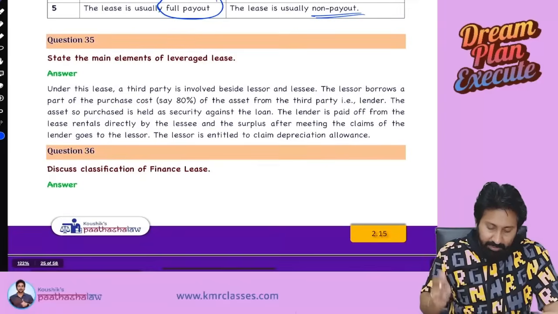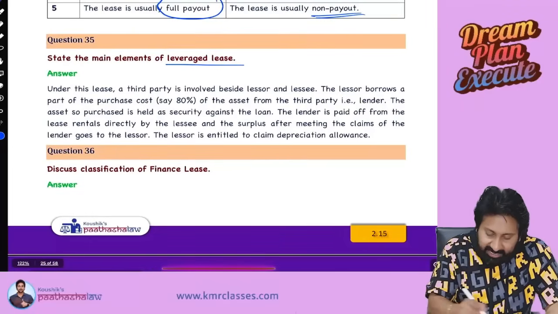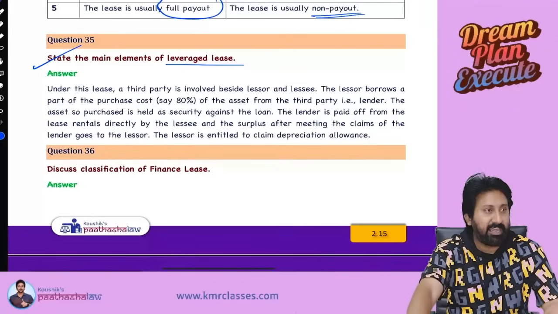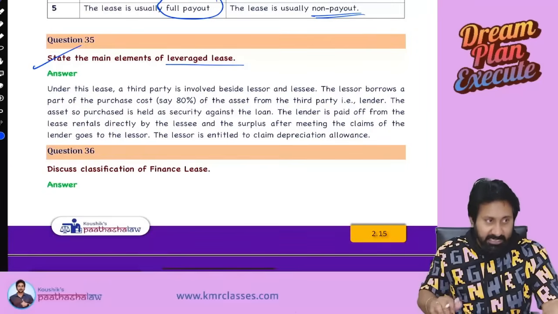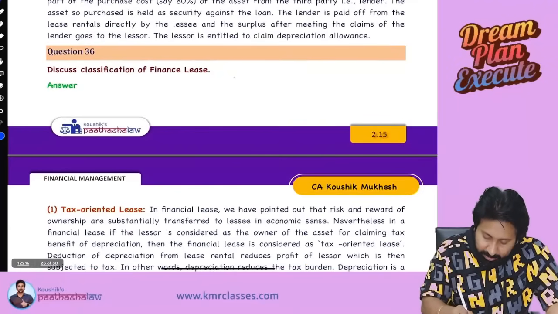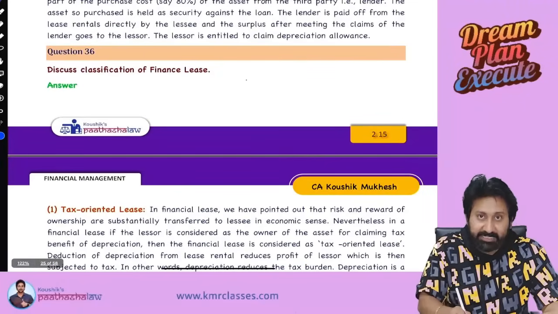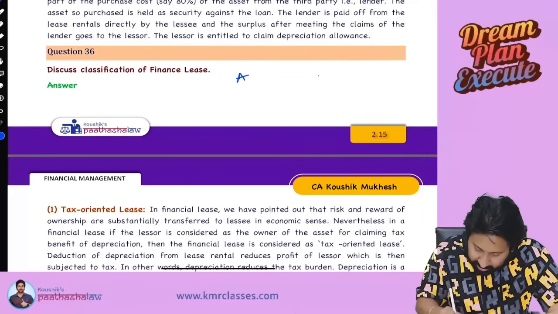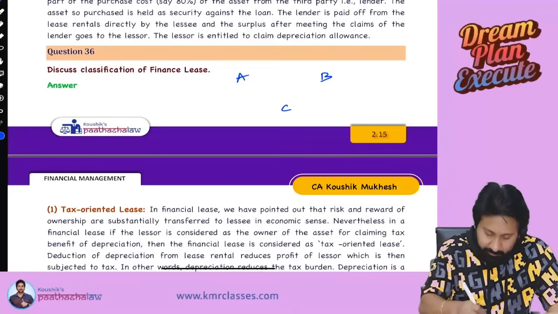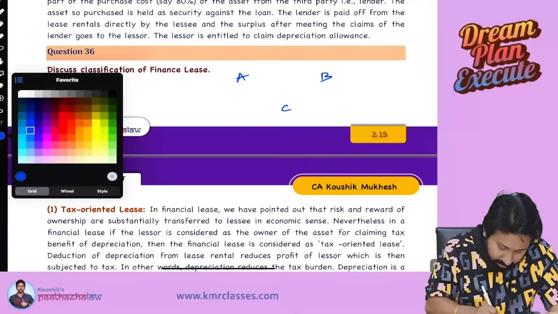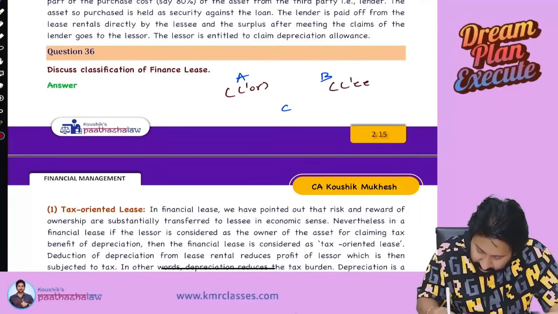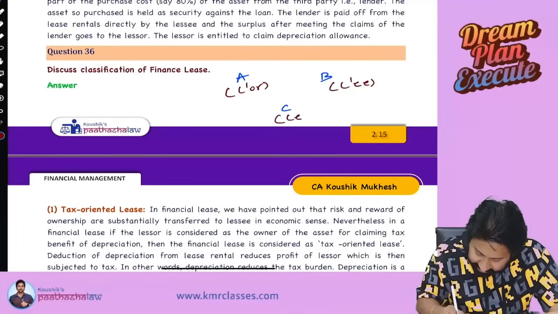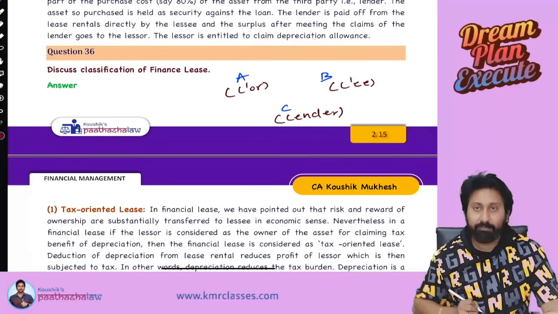Next. What is a leveraged lease? Okay, what is a leveraged lease? Main elements. Let us understand. See here. There are three parties in a leveraged lease: A, B, C. A is a lessor. B is a lessee. C is a lender. Okay, listen.